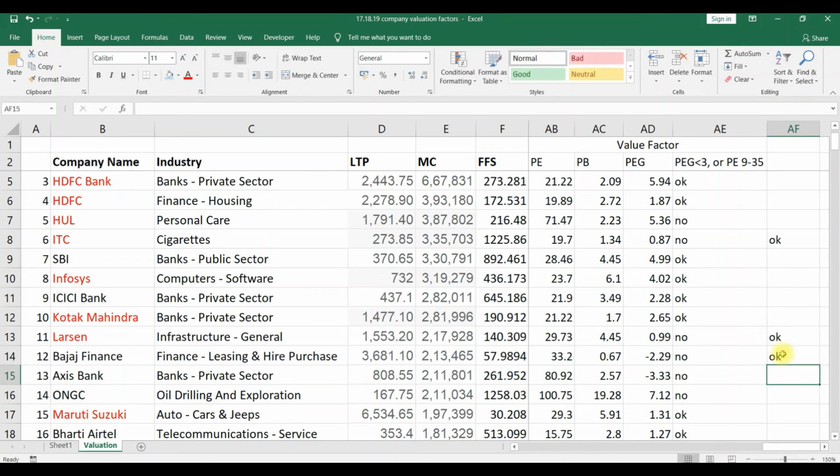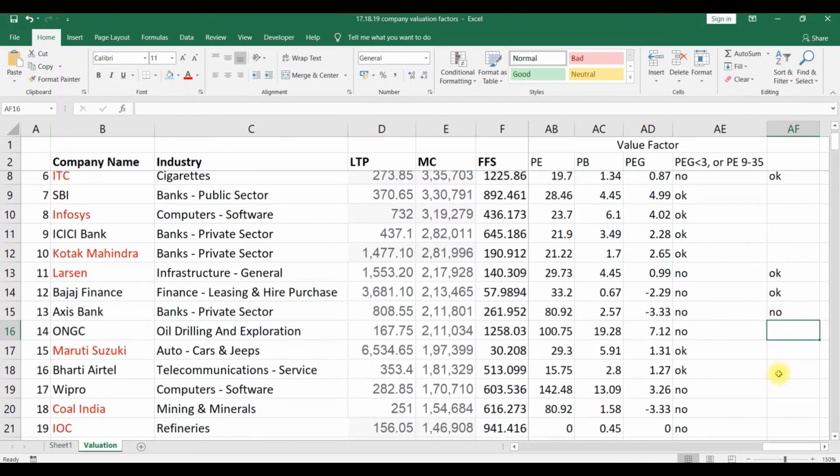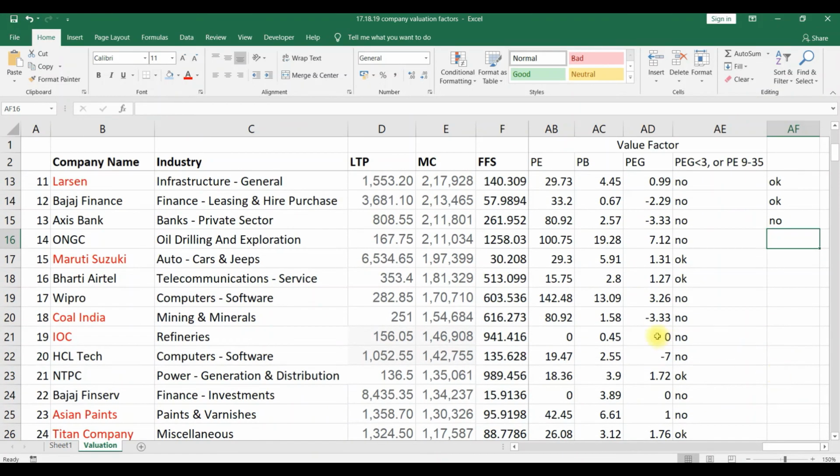Here, the PEG ratio is negative, less than 0, and the PB ratio is more than 2, so we should not consider it for value investment. Similarly, here the PB ratio is less than 2, so Coal India can be considered for a value investment, by an aggressive investor.